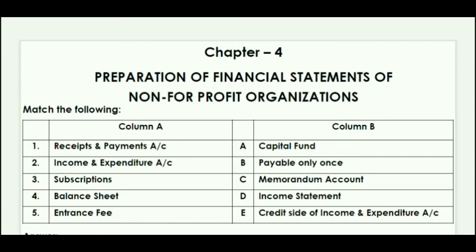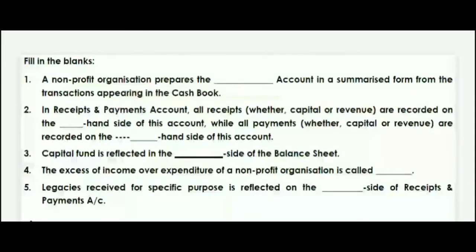So let's see the next question, which is fill in the blanks. A non-profit organization prepares which account in summarized form from the transaction appearing in the cash book? We just had discussion regarding the receipt and payment and memorandum account, so think what will be the correct answer. From the cash book, a non-profit organization prepares the receipt and payment account. Answer will be receipt and payment account.